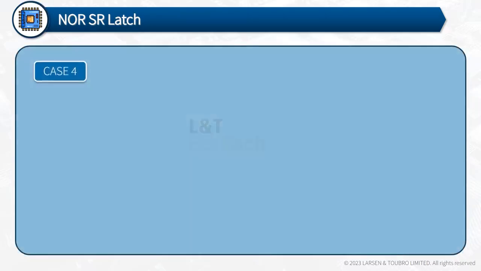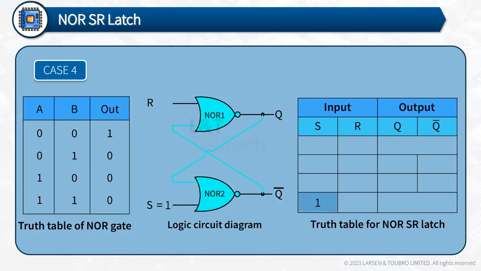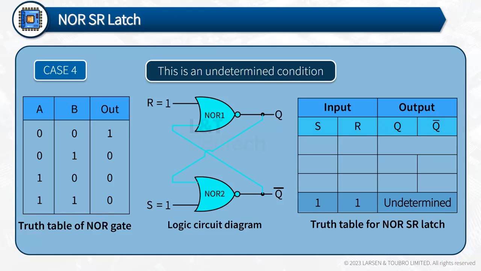In case 4, when S equals R equals 1, as one of the inputs of NOR 1 and NOR 2 gates is 1, the outputs Q equals Q bar equals 0, but for the SR latch, the condition is Q bar has to be the complement of Q, which fails when S equals R equals 1. So, this case is undetermined. As the output is stored or latched, this is called a latch.